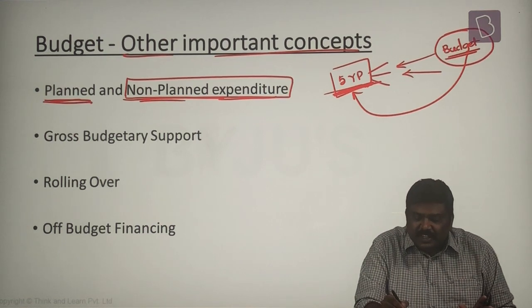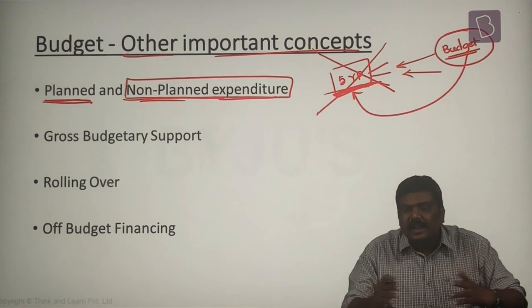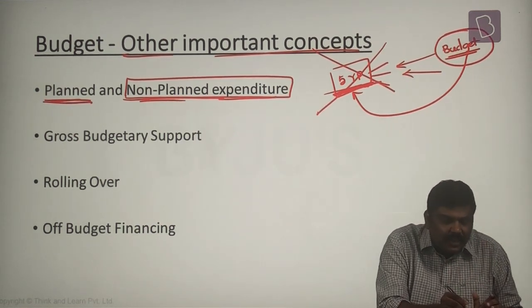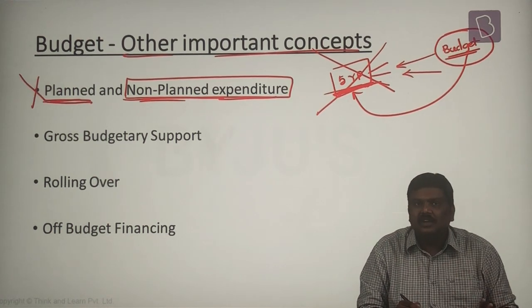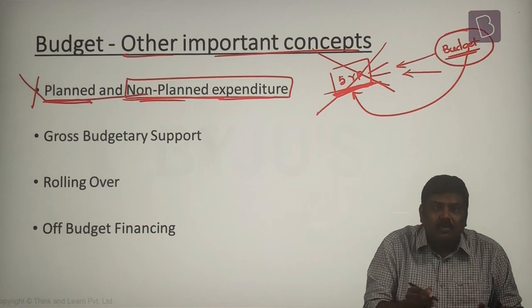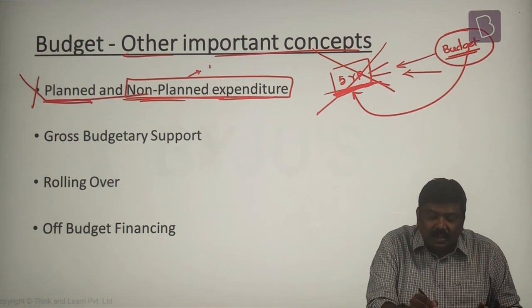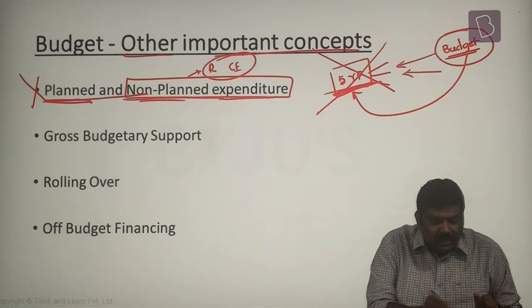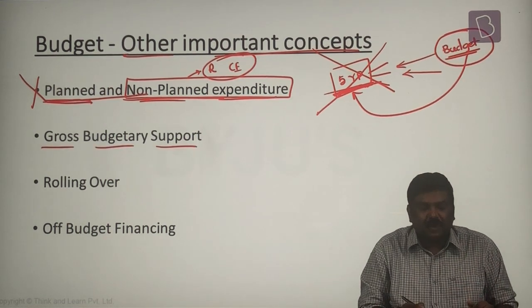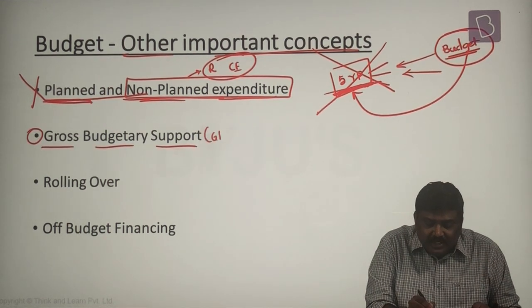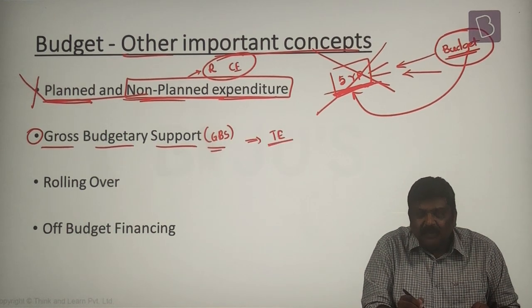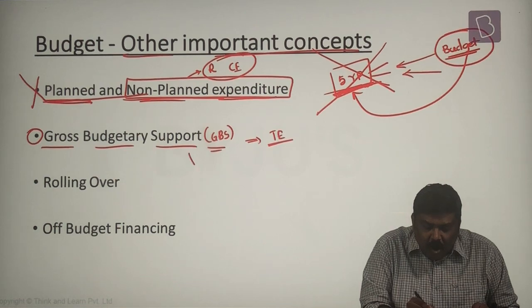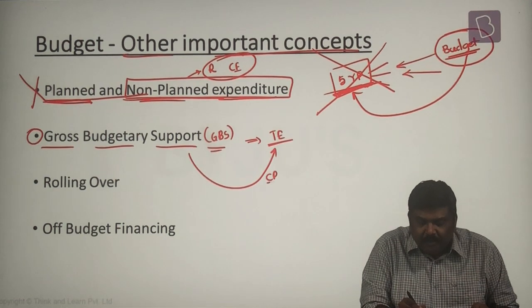But since we have discontinued the idea of 5-year plans, the Government of India has also discontinued the idea of planned as well as non-planned expenditure. Rather than using planned and non-planned, today they are using the revenue expenditure and capital expenditure concept. Second, gross budgetary support. Gross budgetary support or GBS basically refers to, out of the total expenditure that has been proposed by the government, how much is the component of the central plan.